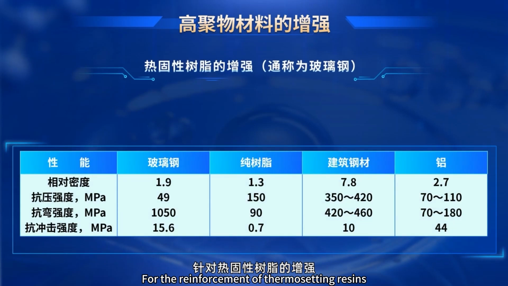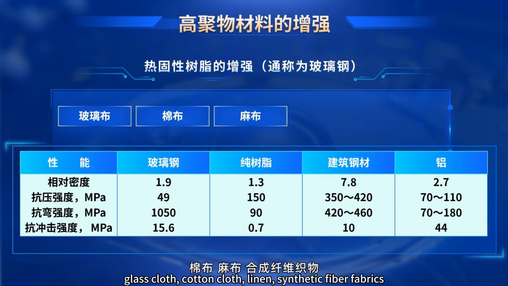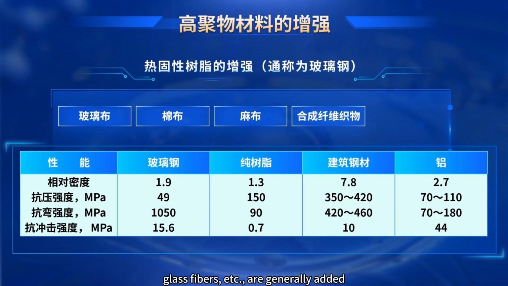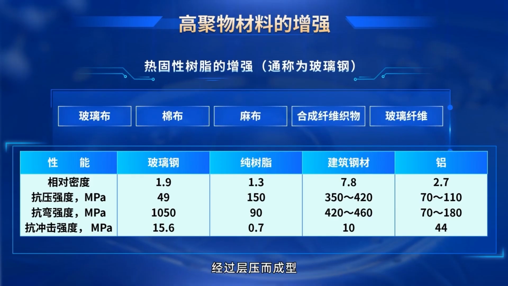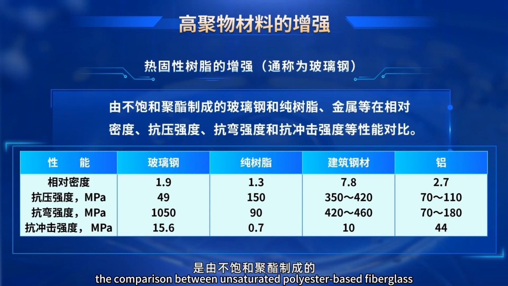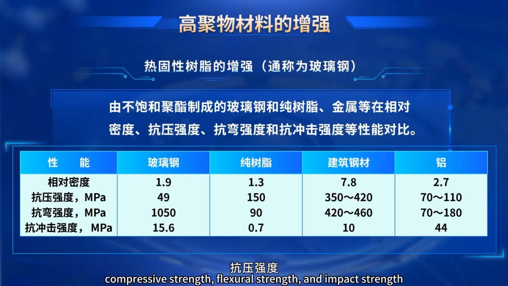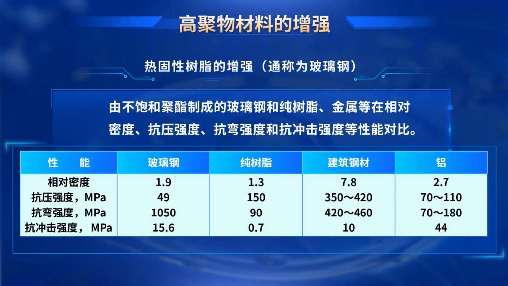For the reinforcement of thermosetting resins, glass cloth, cotton cloth, linen, synthetic fiber fabrics, glass fibers, etc. are generally added and molded by lamination, as shown in the table. The comparison between unsaturated polyester-based fiberglass and pure resin, metal, etc. in terms of relative density, compressive strength, flexural strength, and impact strength.